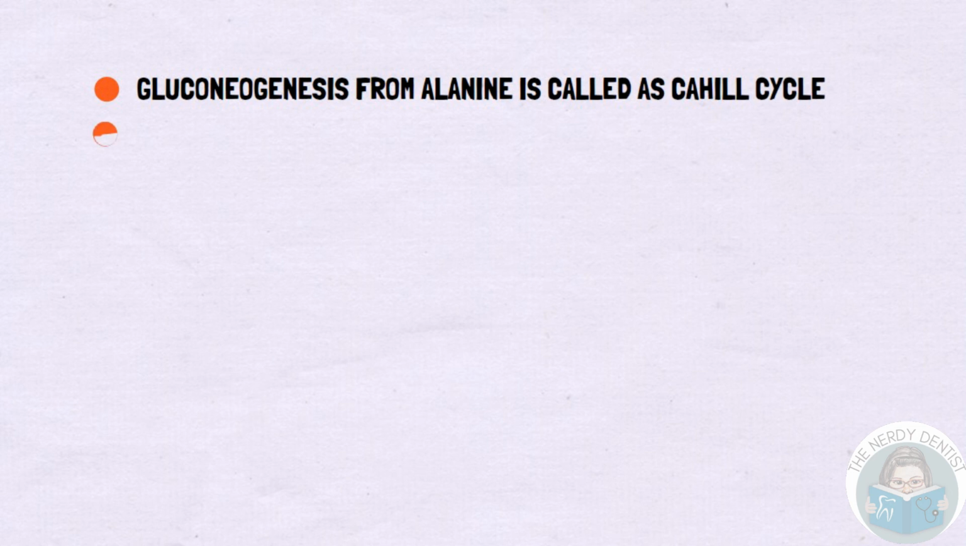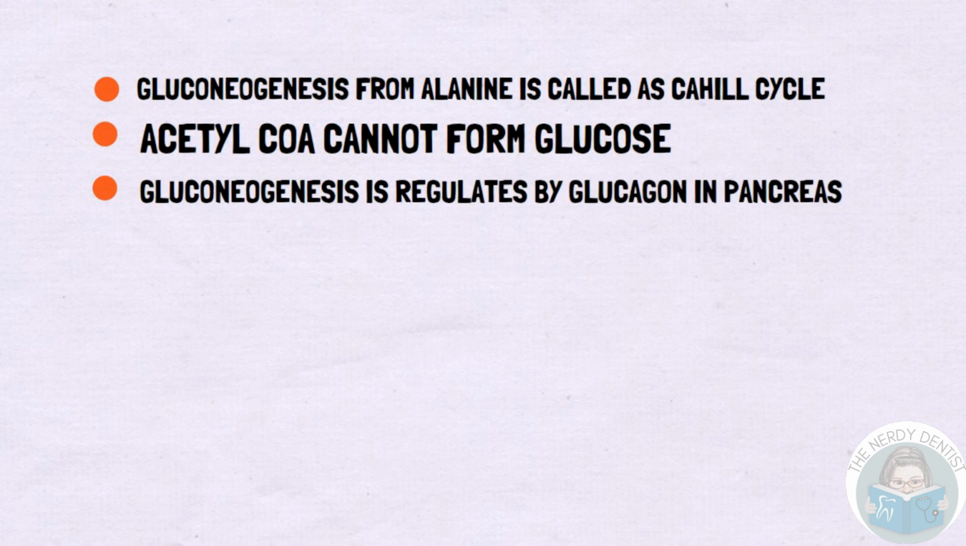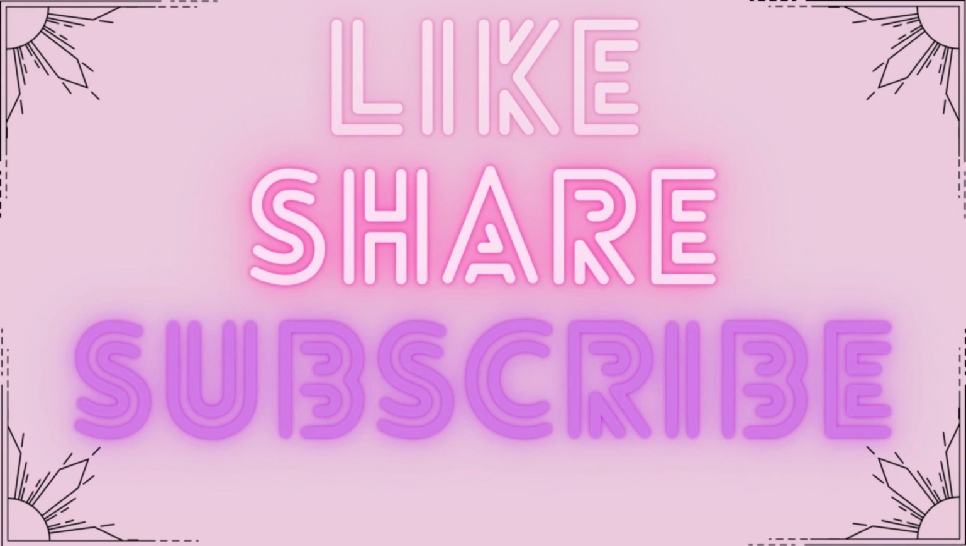When gluconeogenesis occurs from alanine, it is known as Cahill cycle. Acetyl-CoA cannot form glucose. This is a very important point which is often asked in MCQs, that acetyl-CoA cannot form glucose. Gluconeogenesis is regulated by glucagon in the pancreas. So this was all about gluconeogenesis.